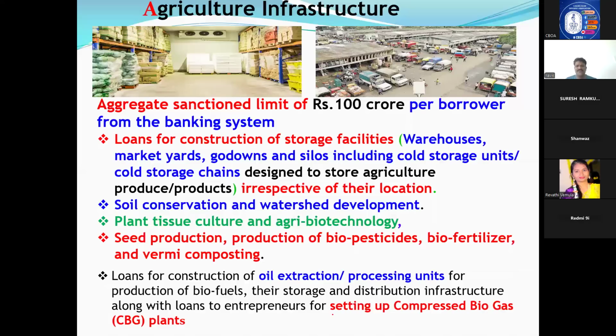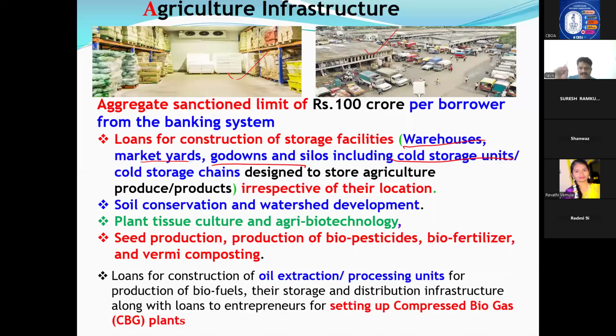What is infrastructure? Infrastructure meaning itself in English is land and building. What way land and building is connected to agriculture? If myself or yourself want to start one big storage facility to help the farmers, we will start a cold storage or a rural godown. Okay, then whether we can go to a bank for finance, whether that bank can classify that finance in priority, yes.